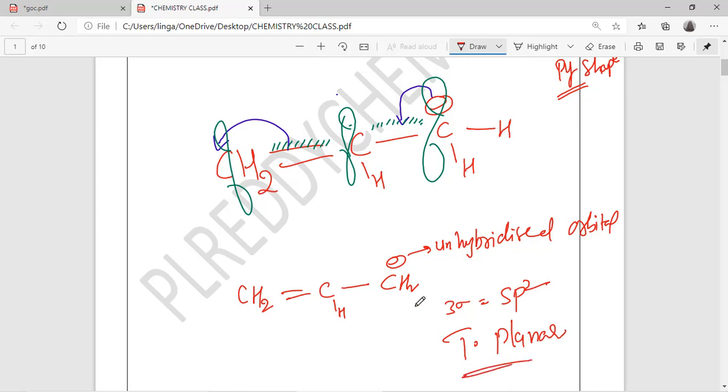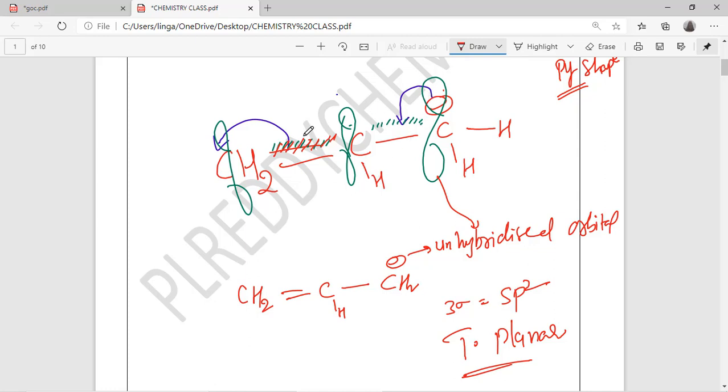Okay, so blindly, wherever a minus is there, considering the negative charge, you cannot give the pyramidal shape or sp3 hybridization, right? You have to concentrate on whether it is in conjugation. So see the orbital diagram, this one is the unhybridized orbital. How is the pi bond forming? These unhybridized orbitals undergo partial overlapping. This is the partial overlapping of unhybridized orbitals.